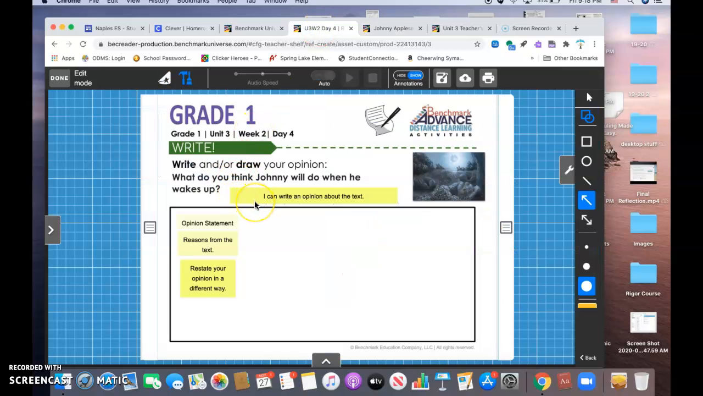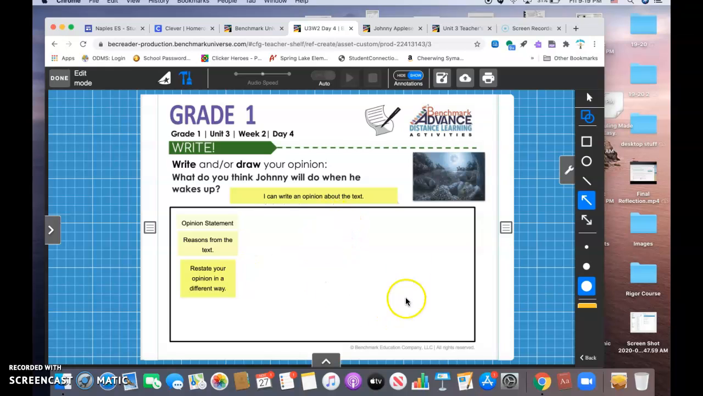Let's remember about how we write an opinion text. First, we start with our opinion statement. I think. Then we give reasons from the text. Why do you think what you said? What happened in the text to make you feel that way or to make you think that way? And then to wrap it all up, we restate our opinion in a different way.